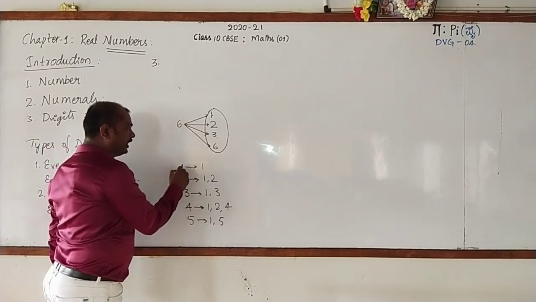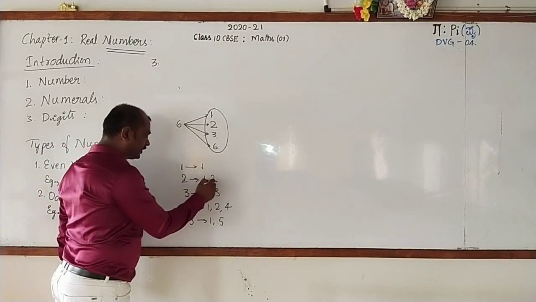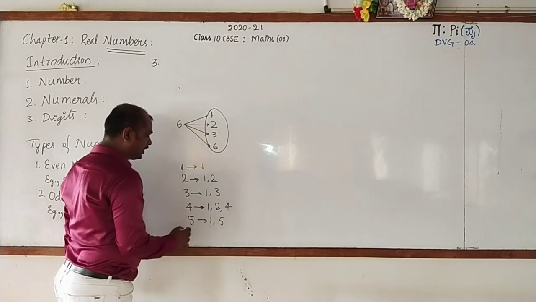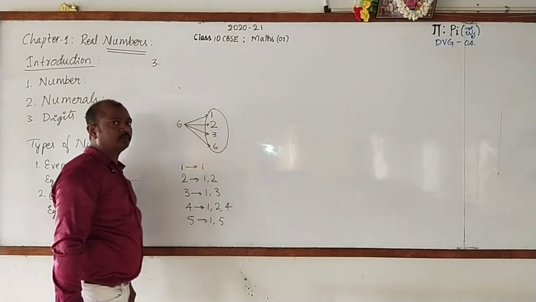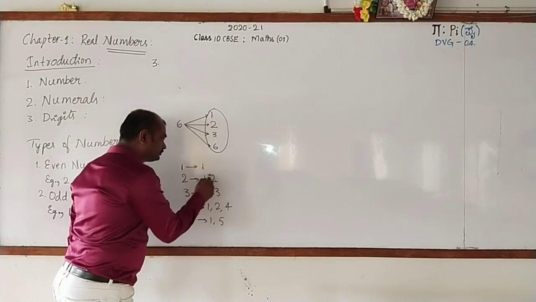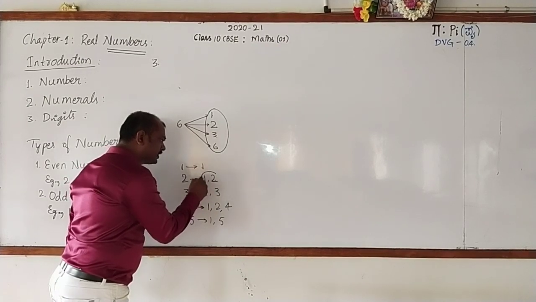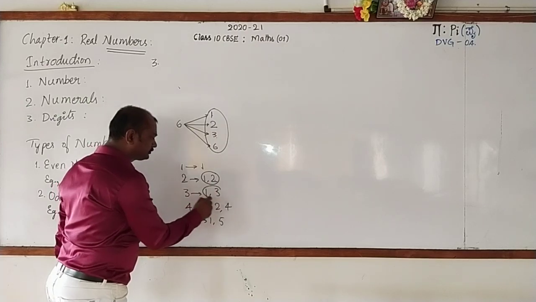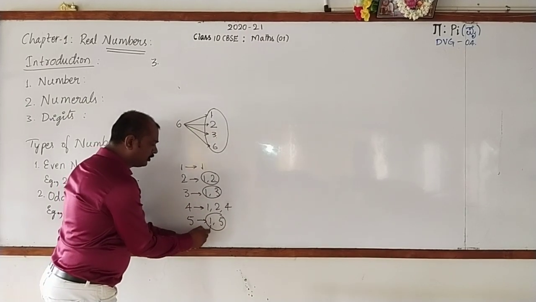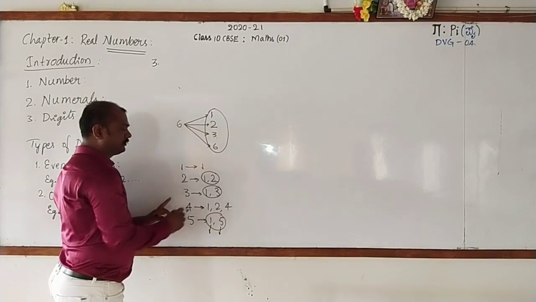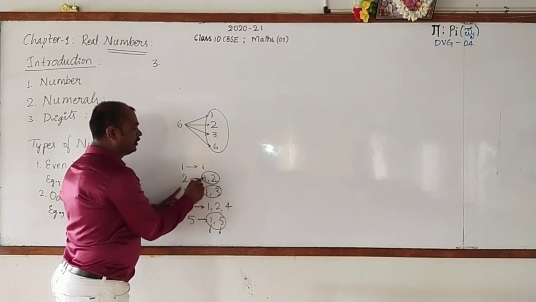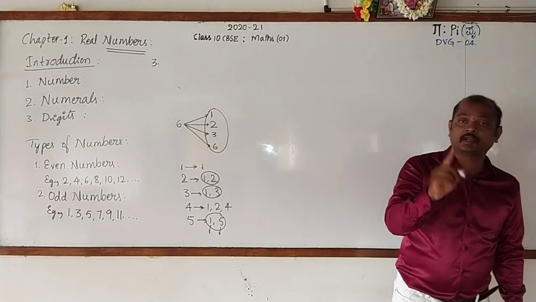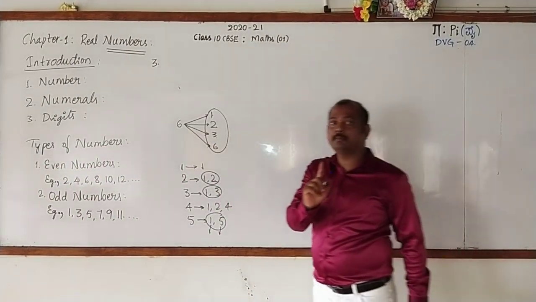Here, 1 has only 1 factor. 2 has 2 factors. 3 has 2 factors. 4 has 3 factors. 5 has only 2 factors. What do you call a number which has 2 factors only? And observe these factors. The factors are 1 and the number itself. What do you call such numbers? Correct. They are prime numbers.